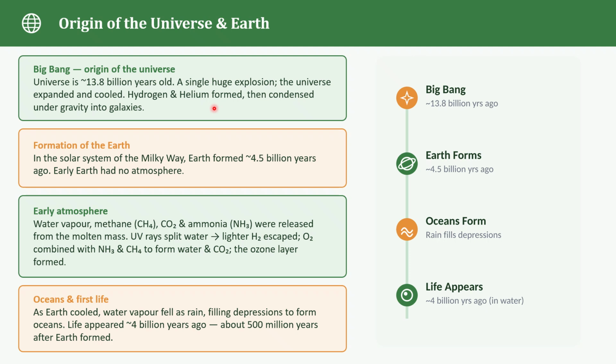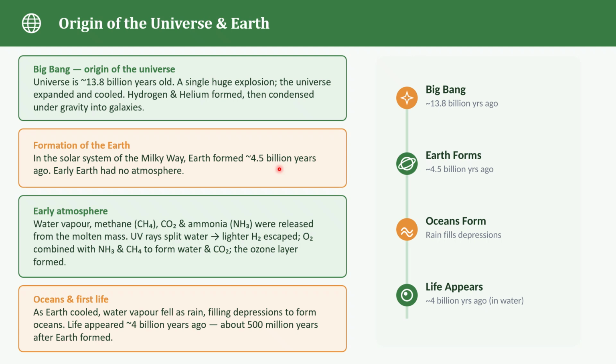From here, let's move towards our galaxy. Our galaxy is called the Milky Way galaxy. Somewhere inside this huge galaxy, we have our solar system. And in this solar system, we have our Earth, our precious Earth. Earth was formed approximately 4.5 billion years ago. But please don't imagine the Earth as the beautiful blue planet we see today.